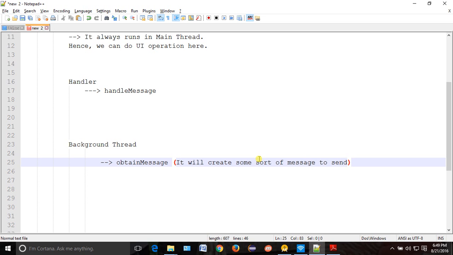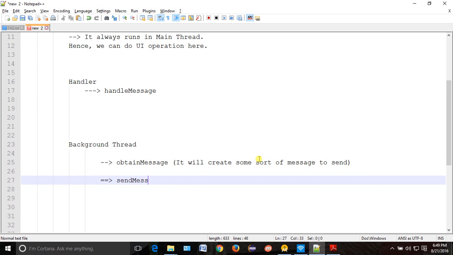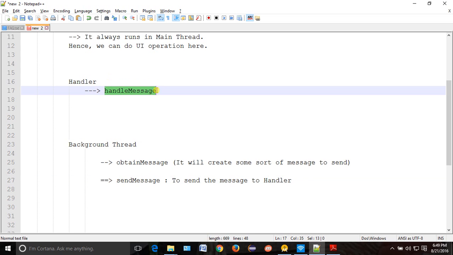As soon as he gets the token, what will the background thread do after getting this? He will do send message, send the message to the handler. Okay, so he will do send message, then what will happen? Automatically this message will go to the handler, and the handler will get the message in your handle message.